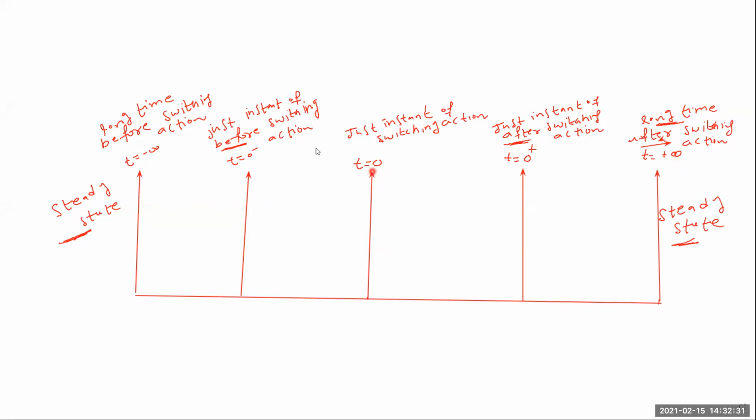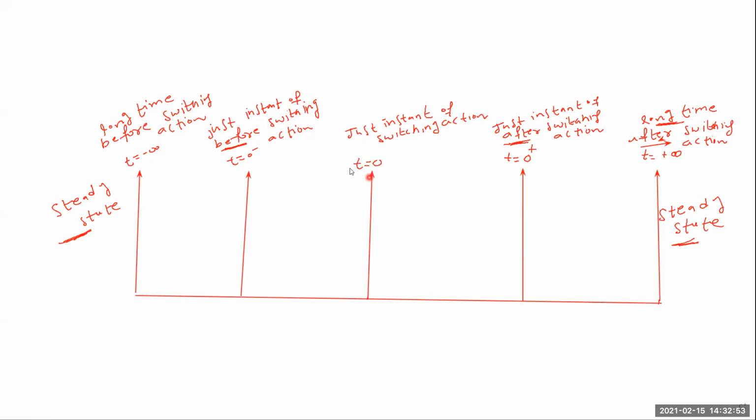Before closing the switch means, for example, this switch is closed at 2 o'clock. So what happened before?